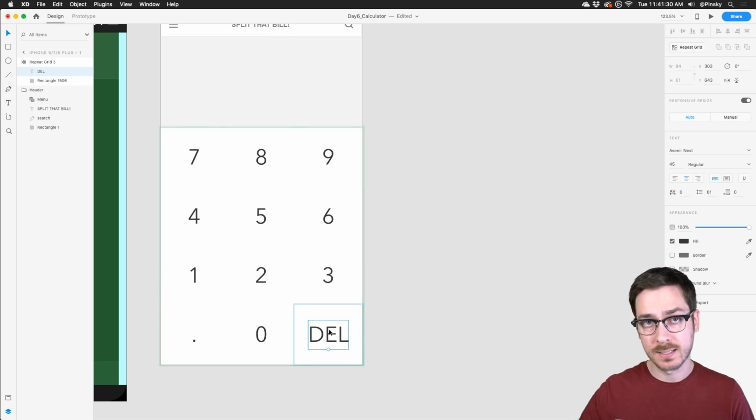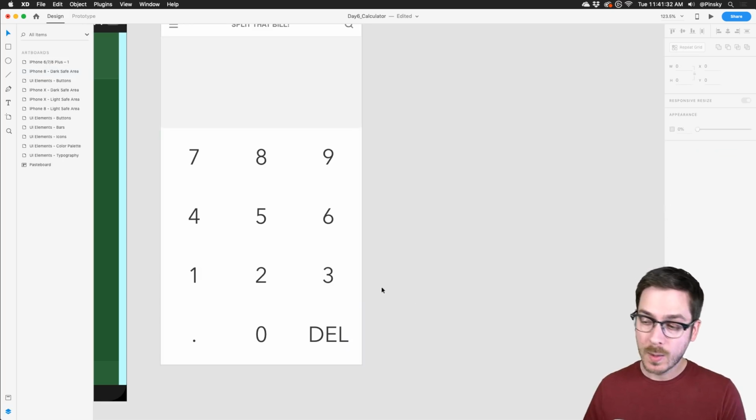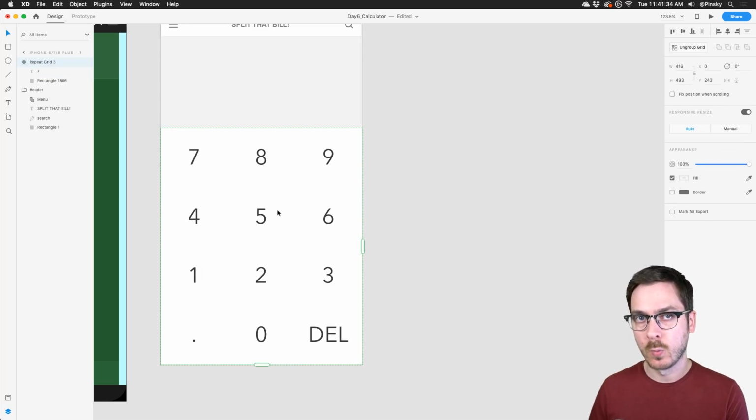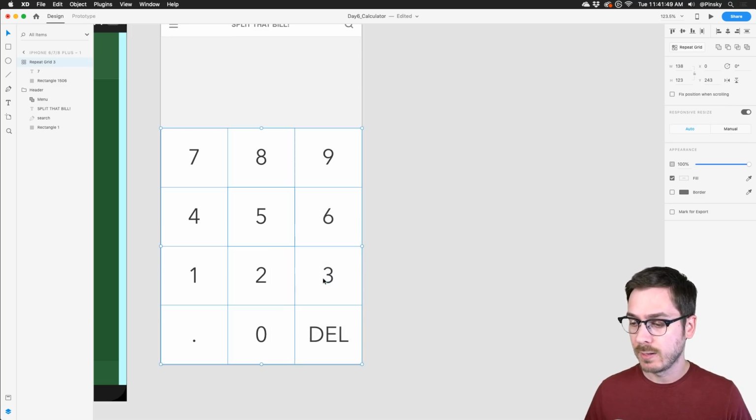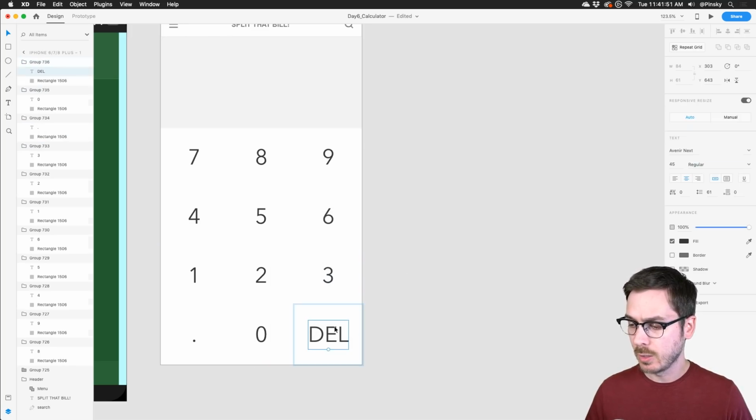We will have to make this a bit smaller later, but at this point, we probably want to ungroup this repeat grid. Now that we've made the grid, we have to make a few overrides, which you can't do just yet. We also want to eventually animate this thing, and I'm going to show you how that's done in a second. But I'm going to right click and ungroup the grid, just like that. And now I can go in, and maybe this one definitely needs to be a little bit smaller. So I'll make that nice and small for delete. Move that up a little bit so it lines up perfectly.